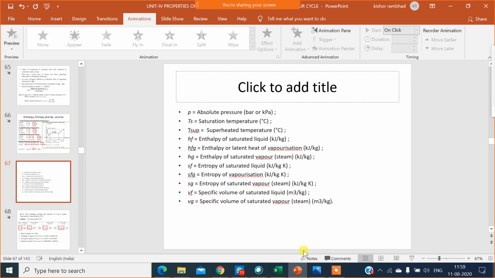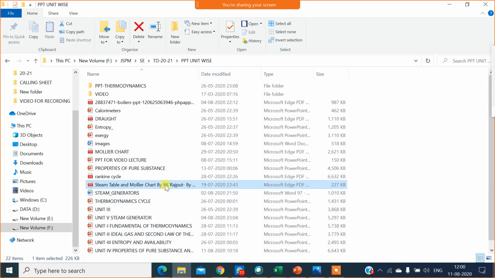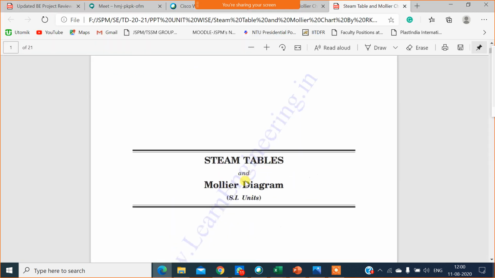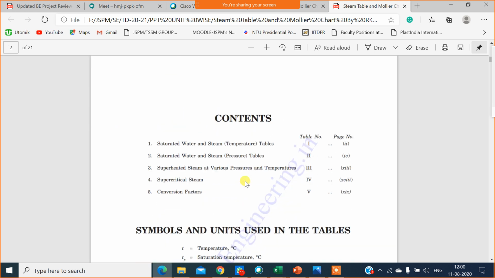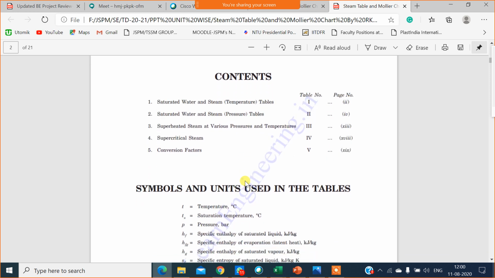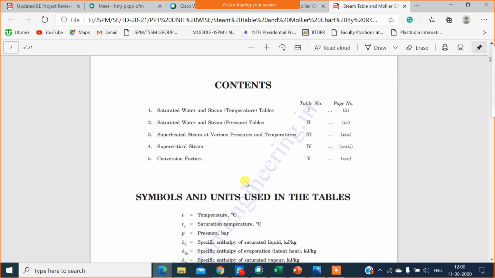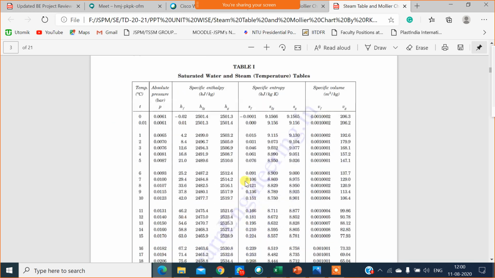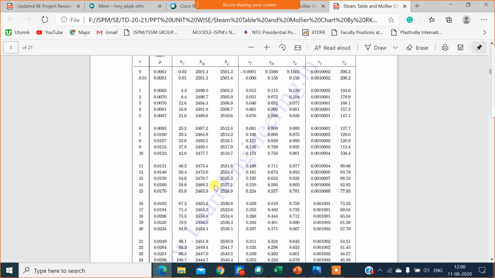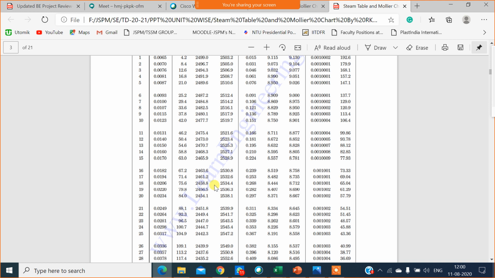Now we will see the steam table. Look at here, this is a steam table of R.K. Rajput, but I will recommend that when you purchase a steam table, purchase the steam table of author R.S. Khurmi, because in R.K. Rajput, properties only up to 100 degrees Celsius are given, but in R.S. Khurmi properties up to 374 degrees Celsius are given.